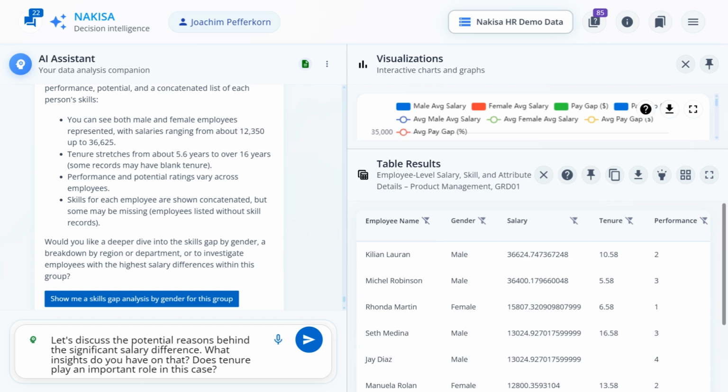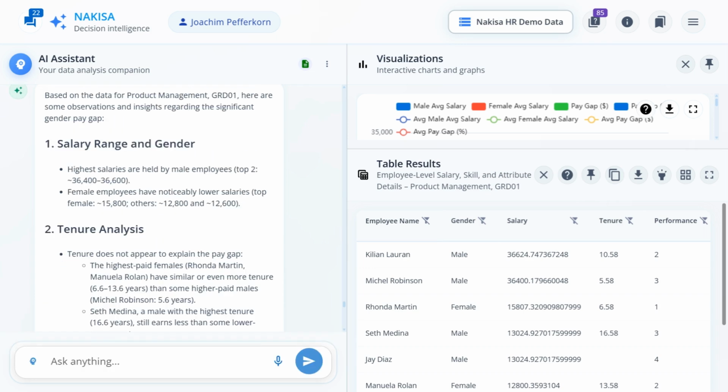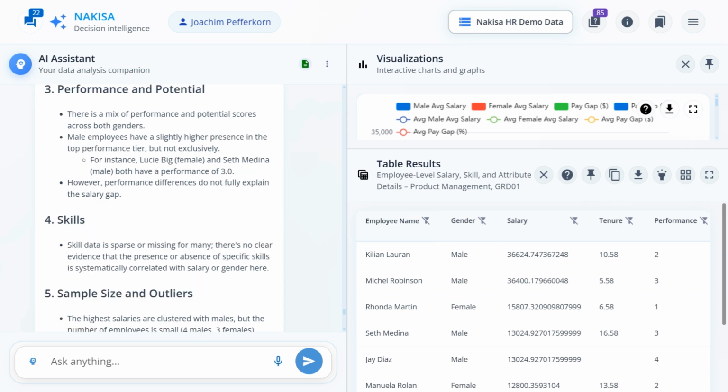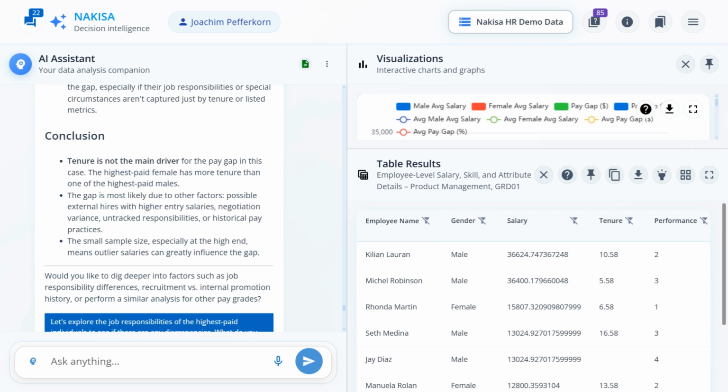For example, we can follow up and ask if tenure is a significant factor. NDI provides a detailed analysis, comparing different factors and highlighting possible underlying causes. While there are several potential explanations for the pay gap, it appears that tenure alone is not sufficient. The most likely cause surfaced here is due to other factors, like external hires coming with higher entry salaries and negotiation variance when starting the job. This may warrant a review of hiring practices and salary band governance.